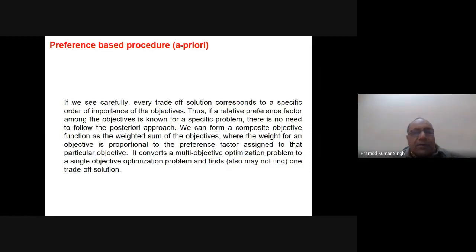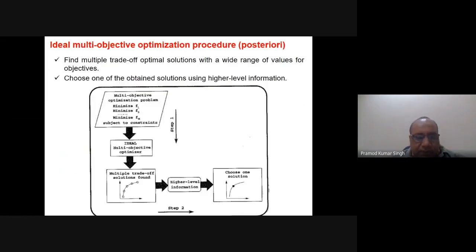Now let us talk of the a priori algorithm, the second categorization of solution methods. If we see carefully, every trade-off solution corresponds to a specific order of importance of the objectives. I'm talking of basically this one. If you look at this solution, or any of the solutions, here this is F1 and this is F2. For example, this is one trade-off solution. If you take this one, this is another trade-off solution. This is the value of F1, this is the value of F2.